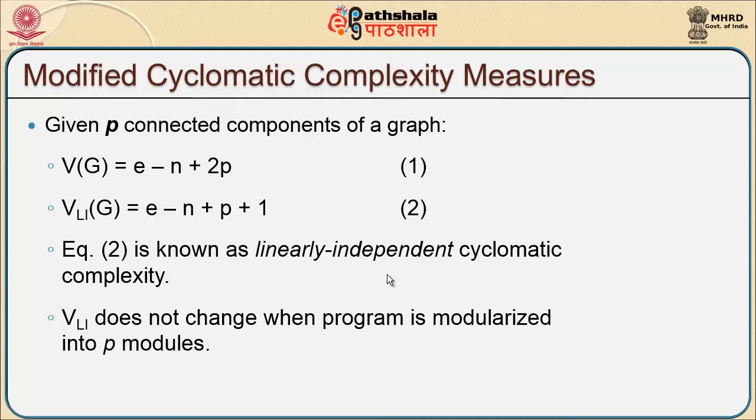In the case of a linearly independent graph, the cyclomatic complexity is represented with E minus n plus p plus 1, where Li represents the linearly independent value. The cyclomatic complexity of a linearly independent graph does not change when the program is modularized into p different modules. So, there will be no difference between the first formula and the second formula.